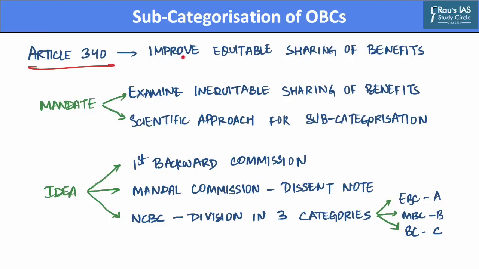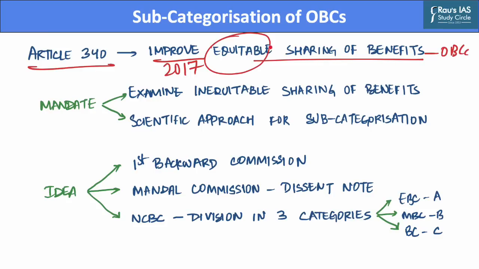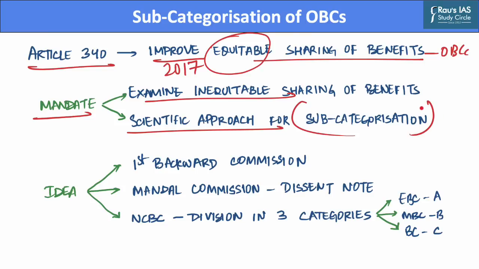Rohini Commission was formed in the year 2017, and it aimed to improve the sharing of benefits among the other backward classes communities in a more equitable manner. Now, this commission was given a mandate to examine the extent of inequitable benefits of reservations among castes which constitute the central OBC list. Based on these, the commission was then mandated to work out a mechanism, criteria, norms, and parameters to undertake a scientific approach for sub-categorization of such classes.